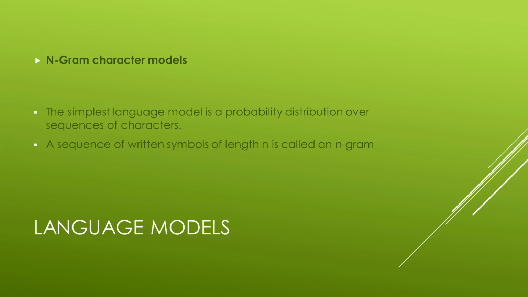A written text is composed of characters, so the simplest language model is a probability distribution over sequences of characters. A sequence of written symbols of length n is called an n-gram. Therefore, we can have unigrams, bigrams, trigrams, etc. They are especially useful for language identification, spelling correction, or gender classification.